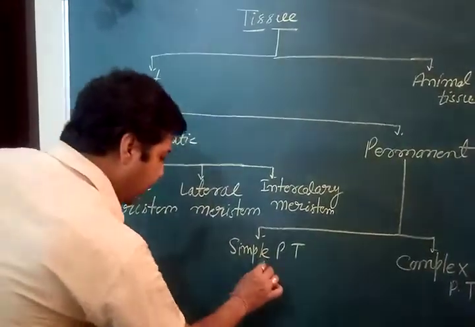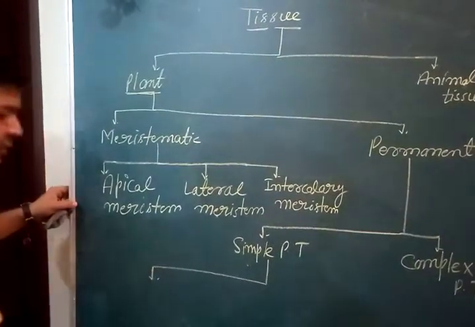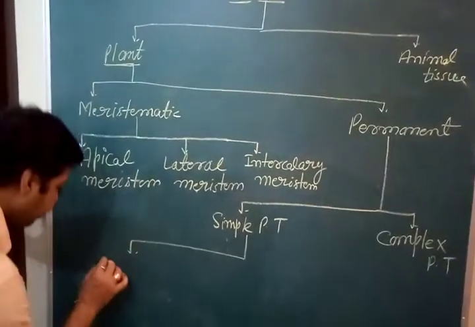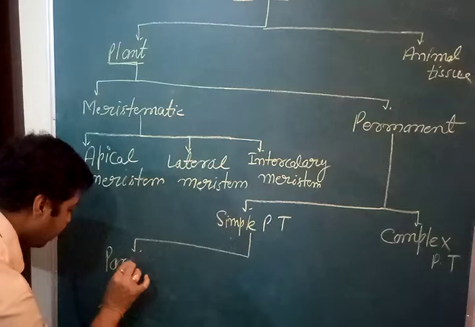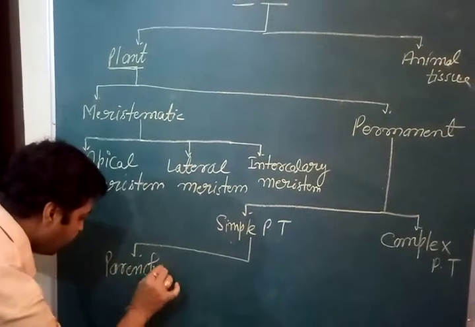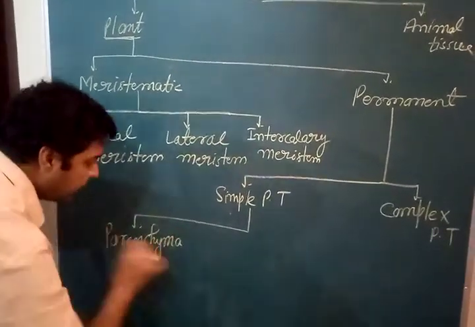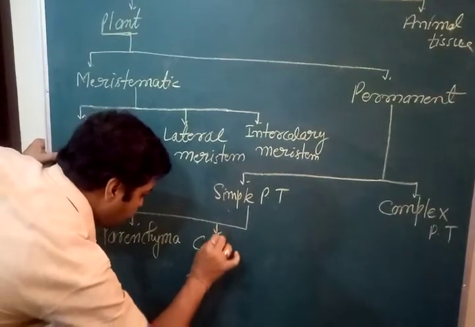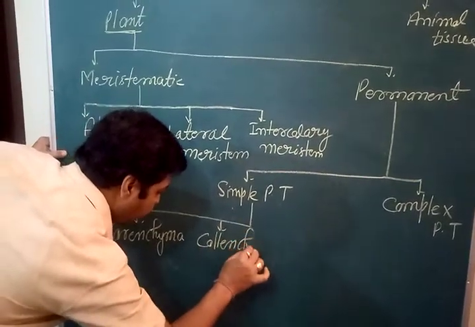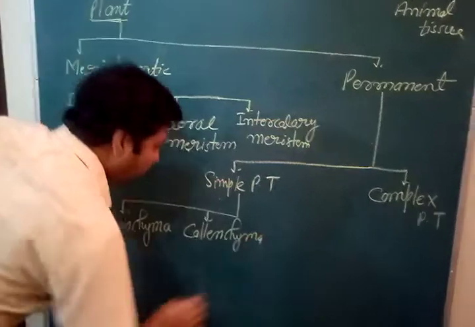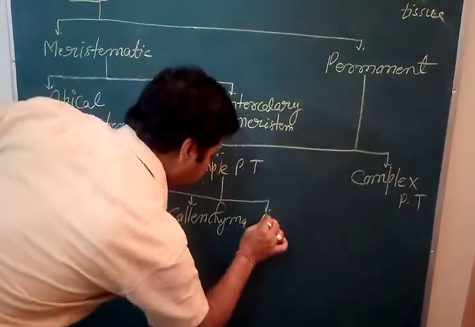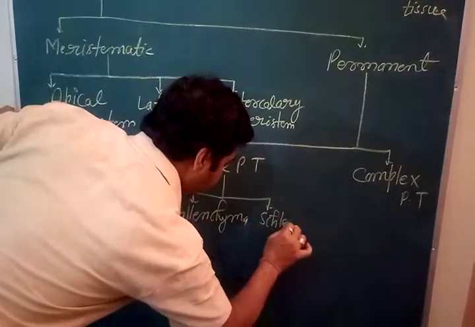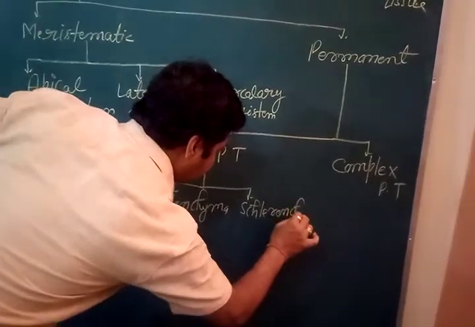Simple permanent tissue is further classified into three groups: parenchyma, collenchyma and sclerenchyma.